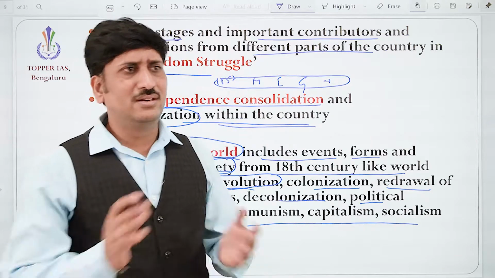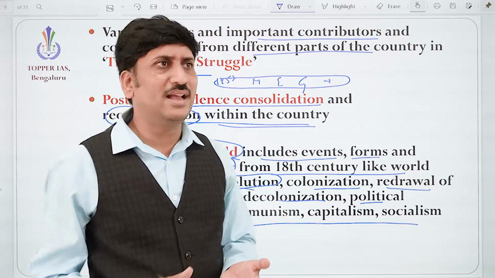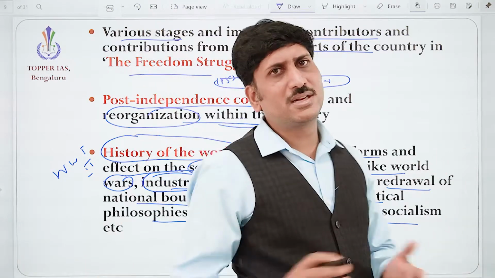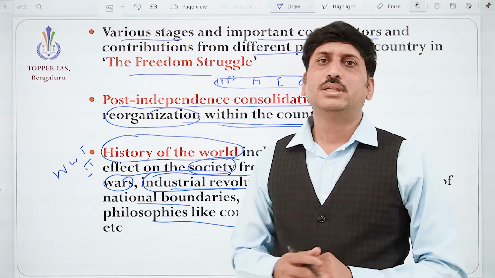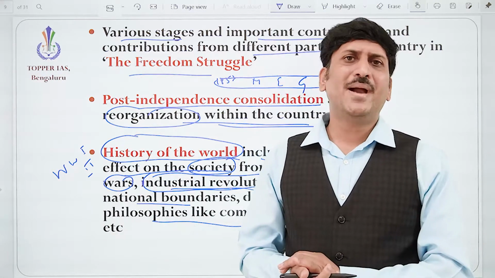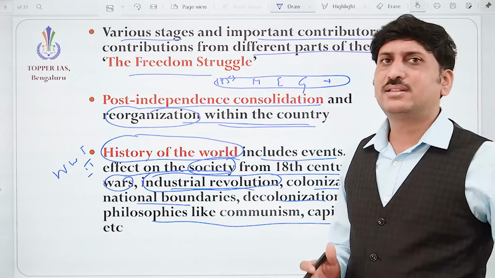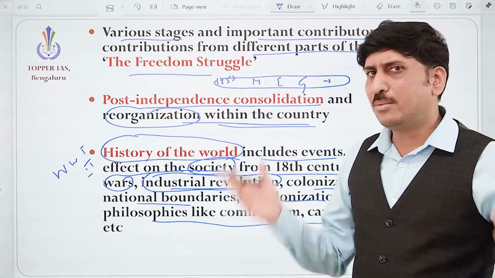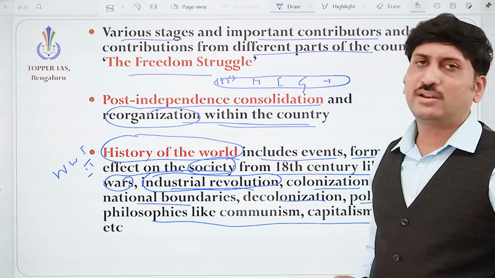How families became shattered into pieces, how giant family systems converted into nuclear families. How it created impact on the life of the people, health, psychological things, economic factors, a lot of things we are going to study about the Industrial Revolution.